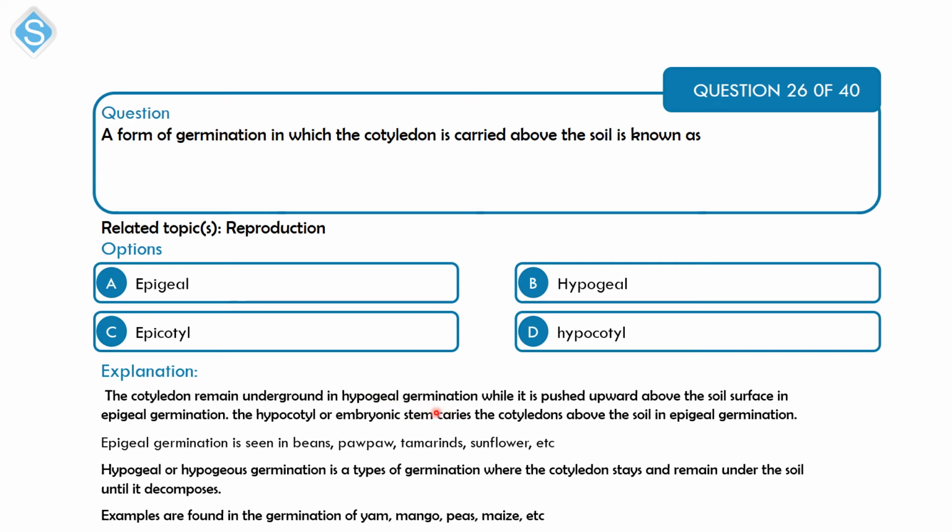While in epigeal germination, the cotyledon is carried above the soil surface. So that makes A the correct option here. This type of germination is found in beans, pawpaw, tamarind, and sunflower. While hypogeal germination, you find it in such crops as yam, mango, peas, maize, etc.